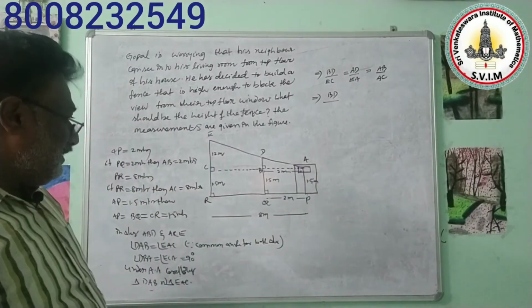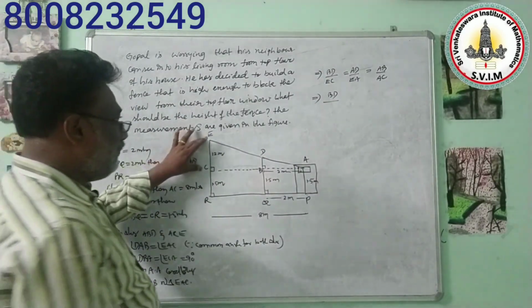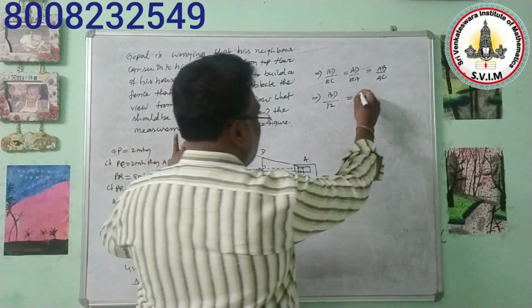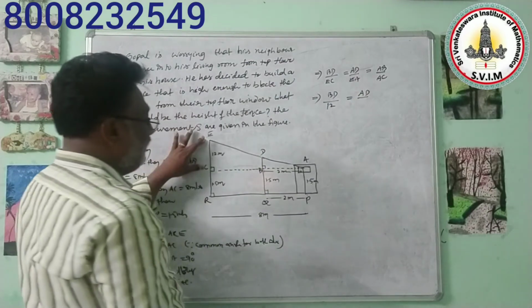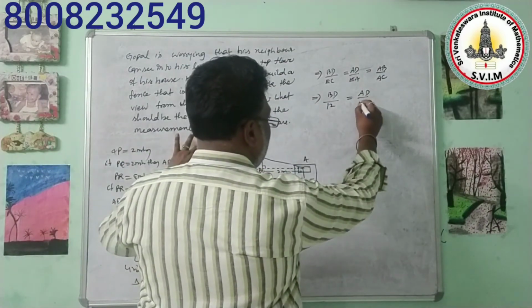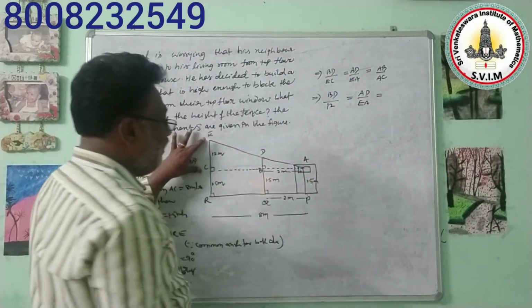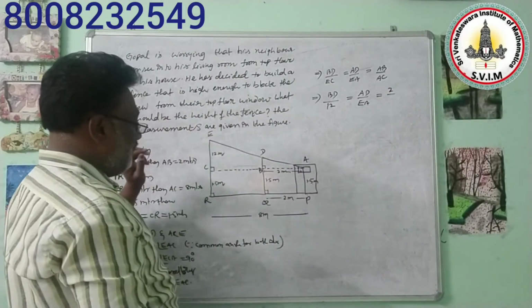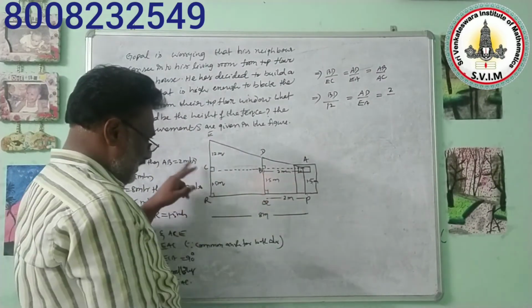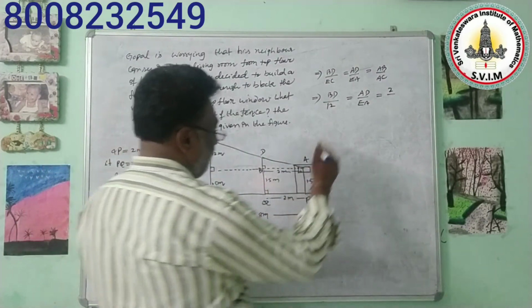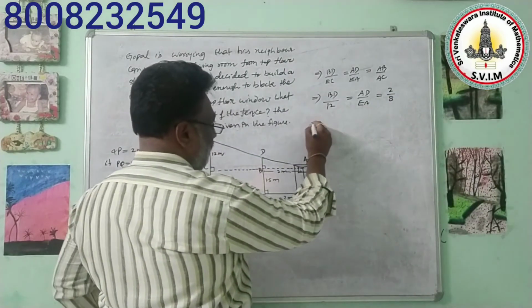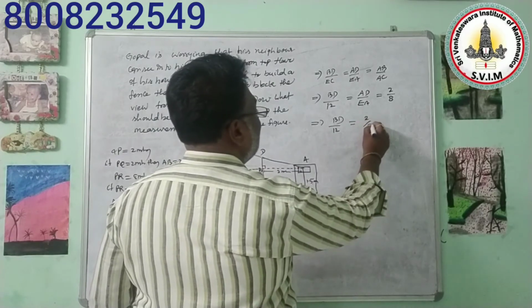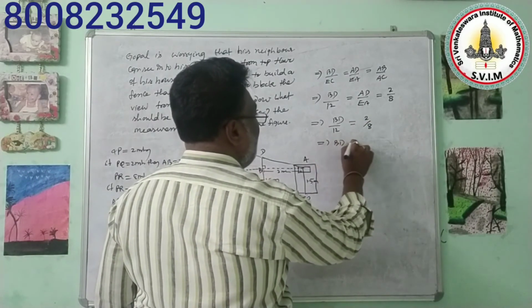Therefore Gopal has to fence totally to close the view from his neighbor's house is equal to QD, that means QB plus BD.